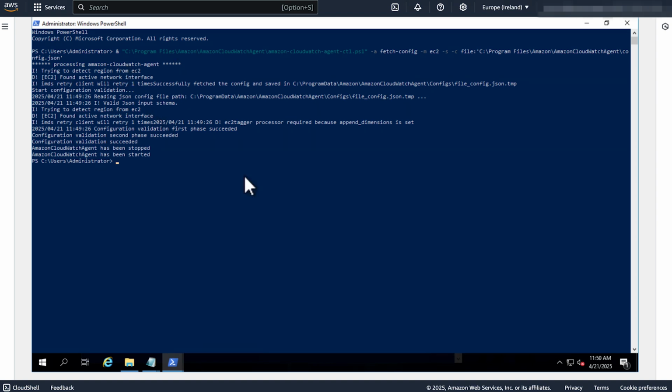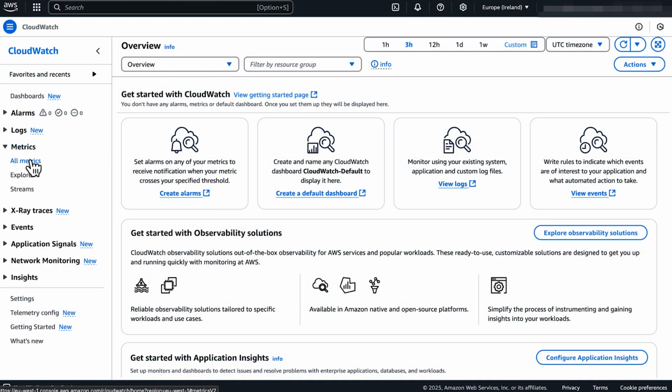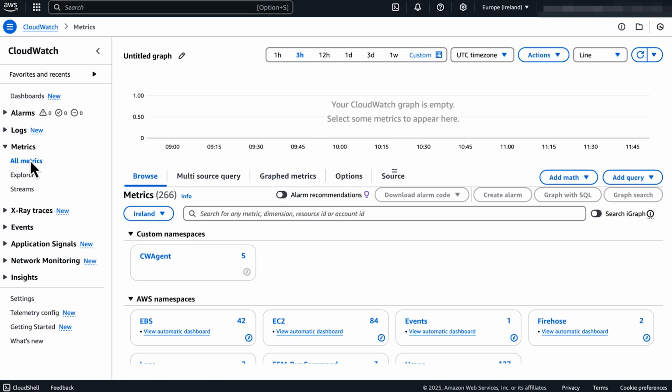To view network performance metrics in the CloudWatch console, follow these steps. Open the CloudWatch console. In the navigation pane, choose Metrics. Choose the namespace for the metrics collected by the agent. By default, this is CWAgent. Choose a metric dimension, such as per-instance metrics.